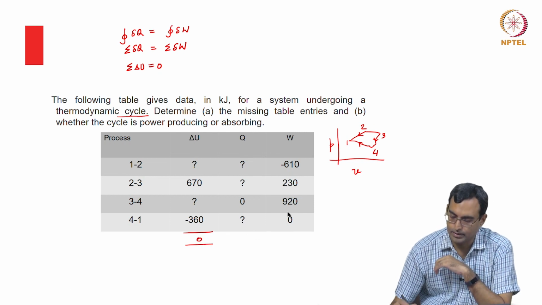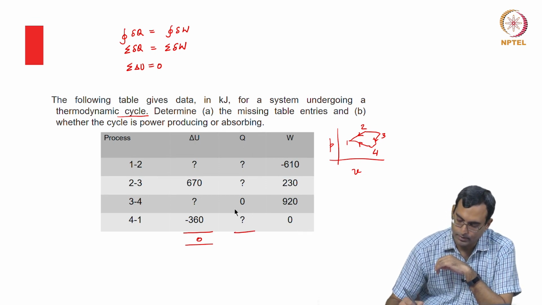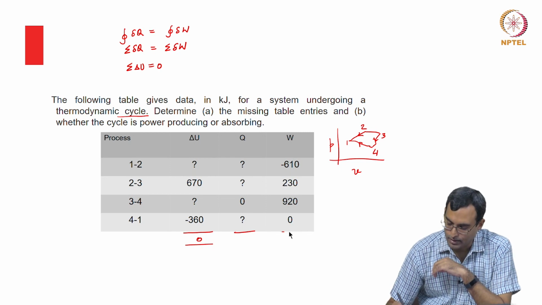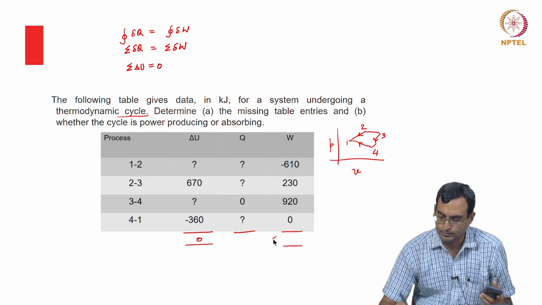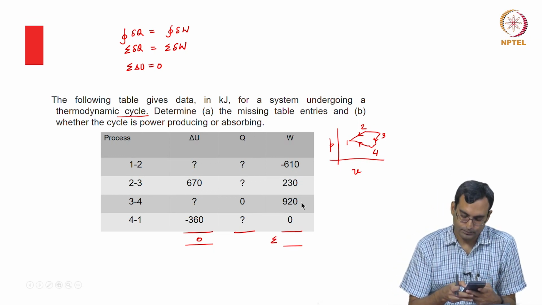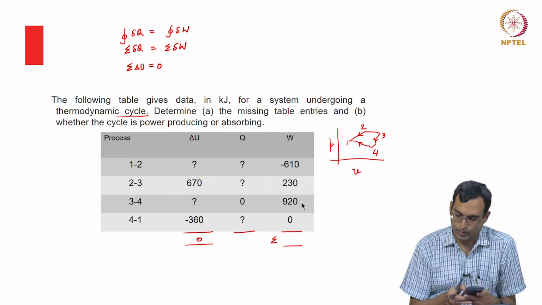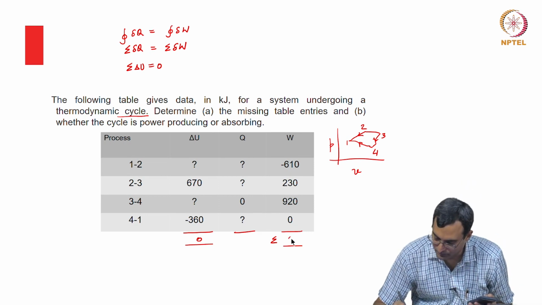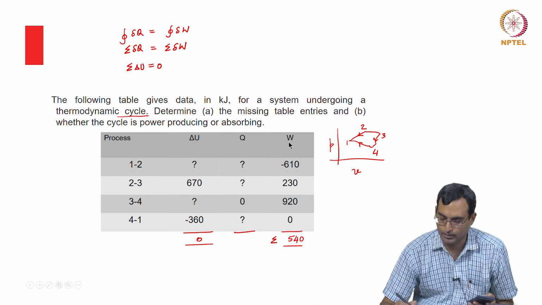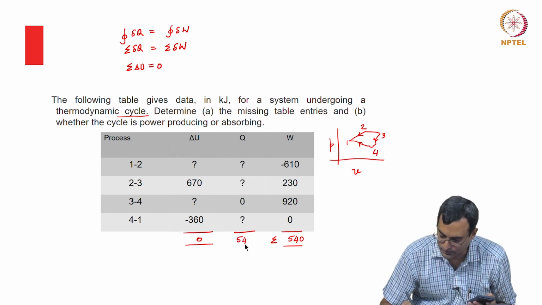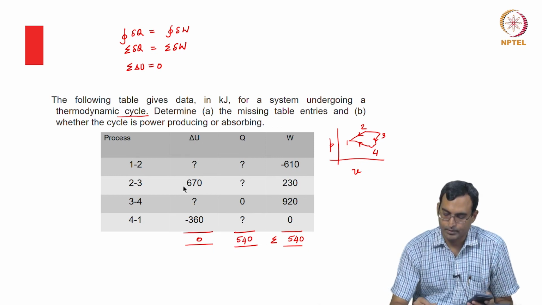This need not be 0, that is something I know. But what I know is if I sum up this, it has to be equal to this. So, this I know all the values. So, let me sum that up first. If I take sigma of these values, I have minus 610 plus 230 plus 920, which gives me a value of plus 540. Cyclic integral of del Q should be equal to cyclic integral of del W. So, this also must be 540. That is known. This must be 0.